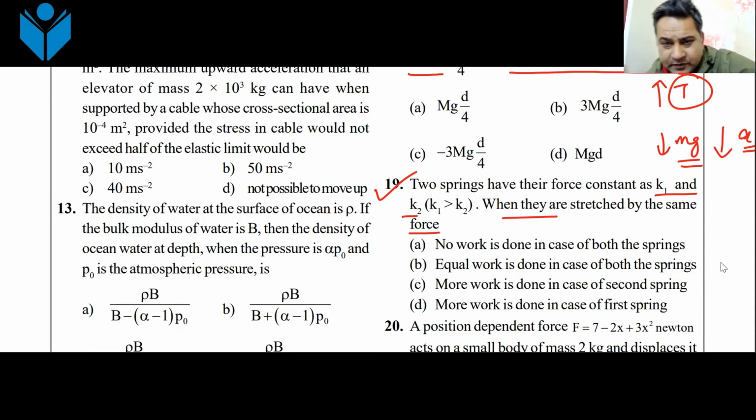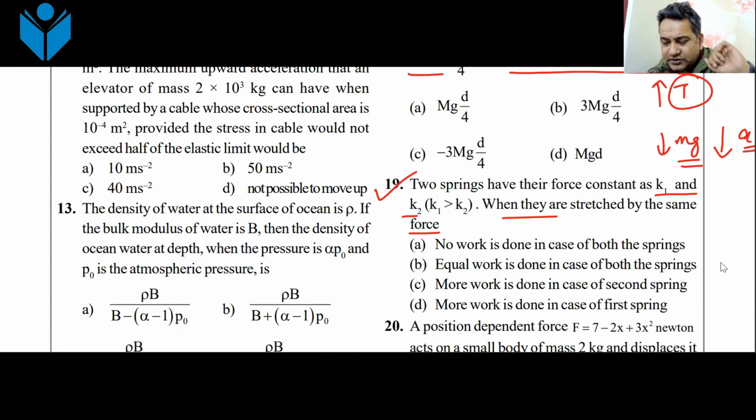Energy of a spring is half kx square, but that is not the only way that you can write it. F is equal to kx. So you can write it in terms of F and x. You can also write it in terms of F and k. That is what you have to think. And in this case, you had to write it in terms of k and F because F is constant. So once you write in terms of k and F, you will understand what factor it depends on.